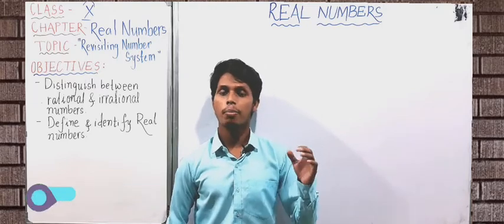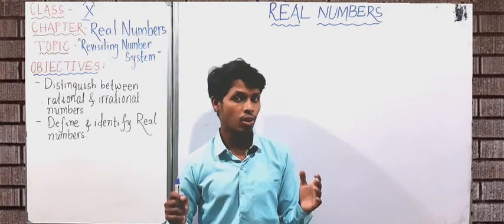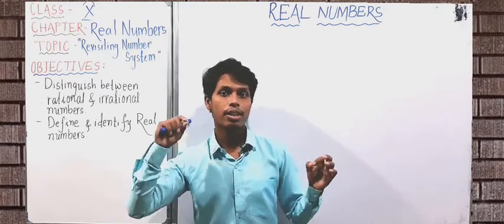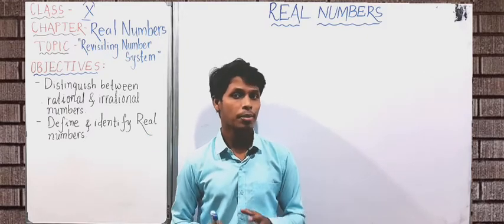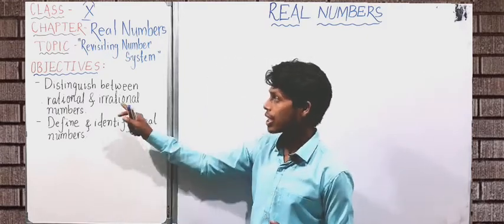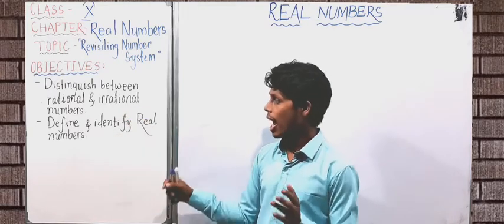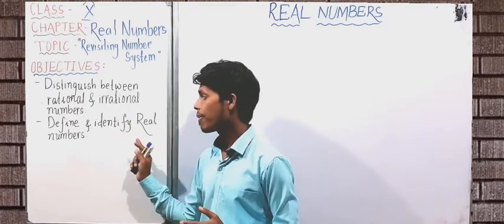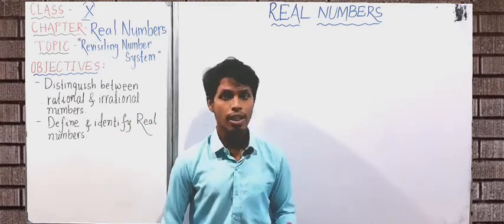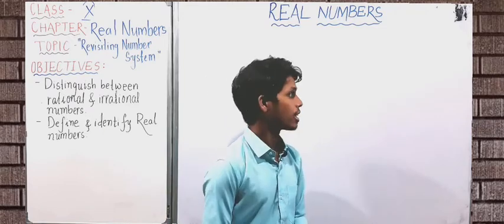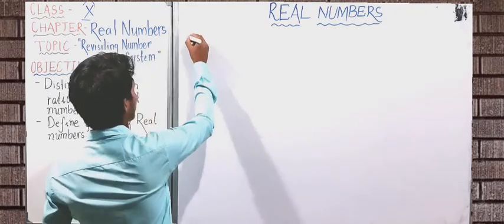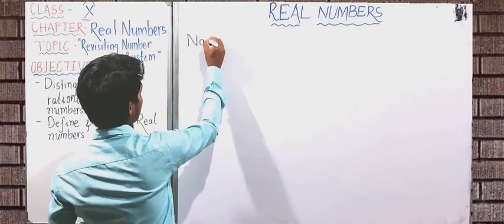We will not waste much time here. We will just keep this class short and just recall the definitions and examples of different types of number, and especially we will focus on rational and irrational numbers, and also we will define and identify real numbers, which numbers are known as real numbers. So let's start. At first we will discuss about natural numbers.